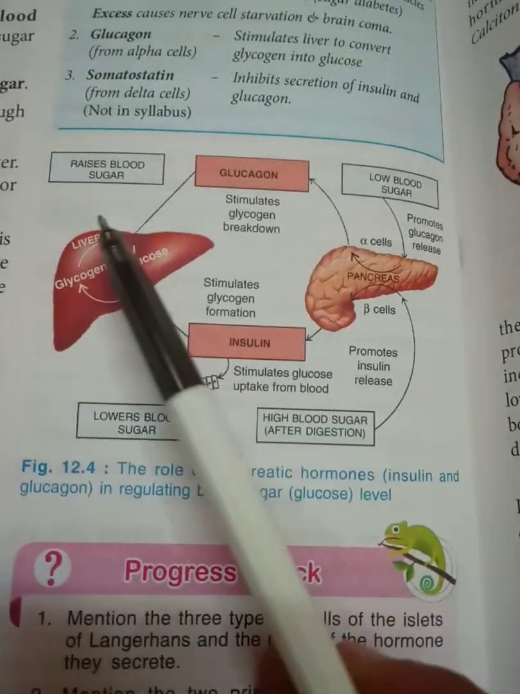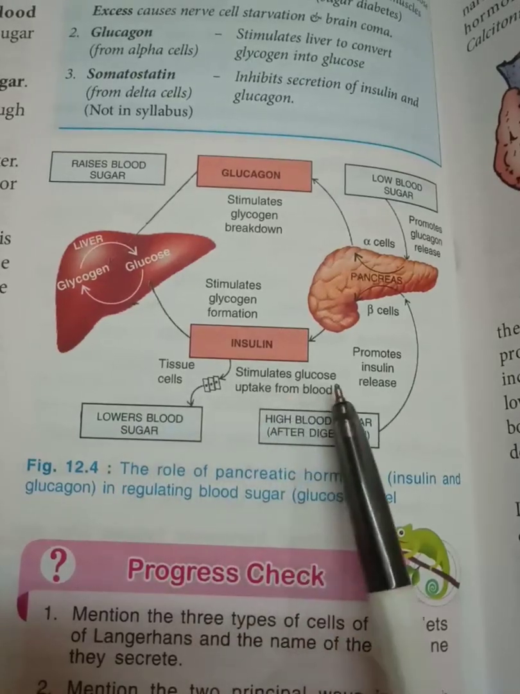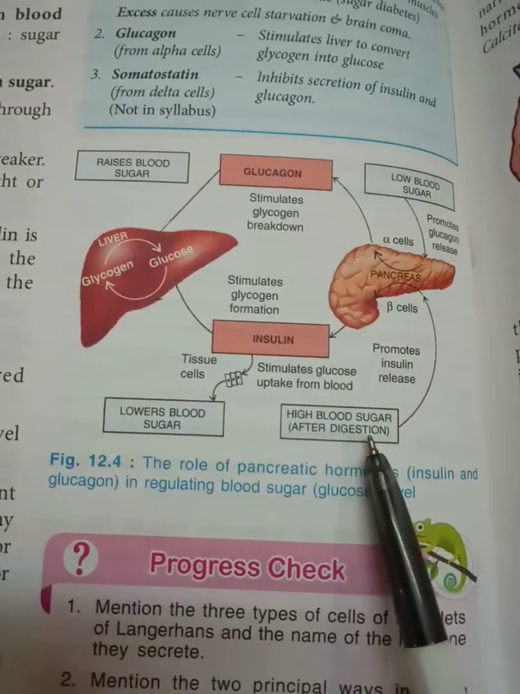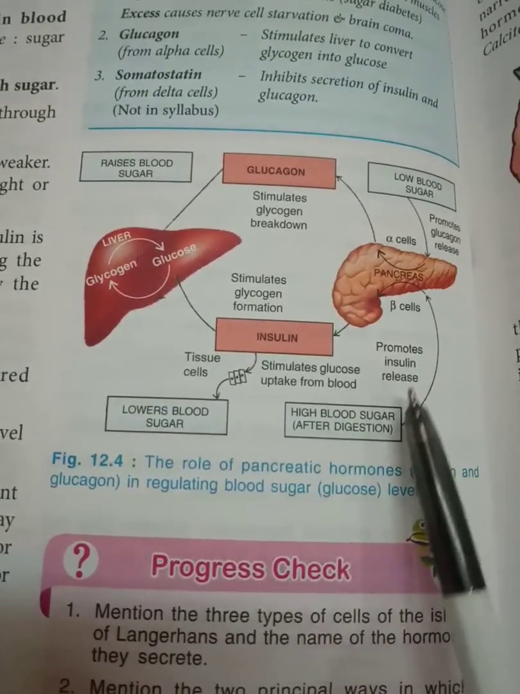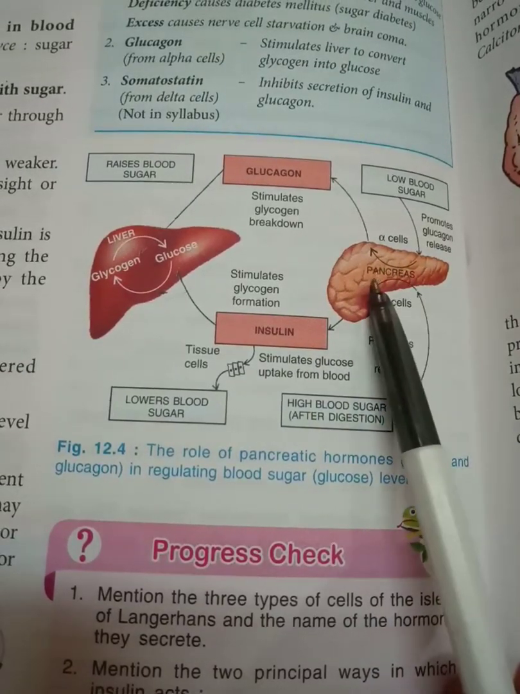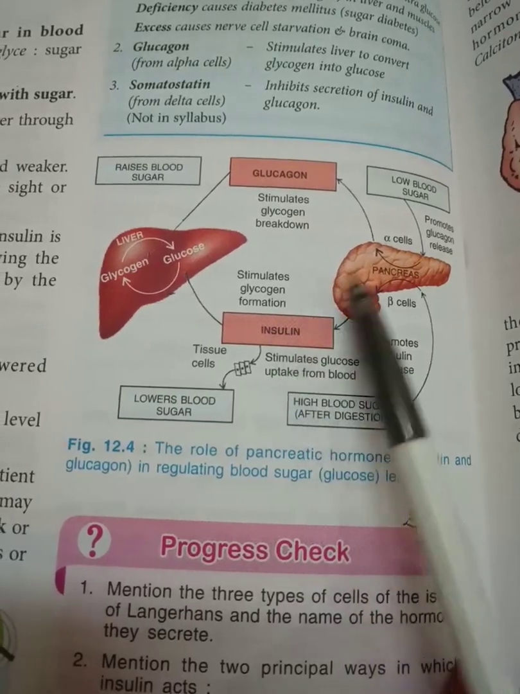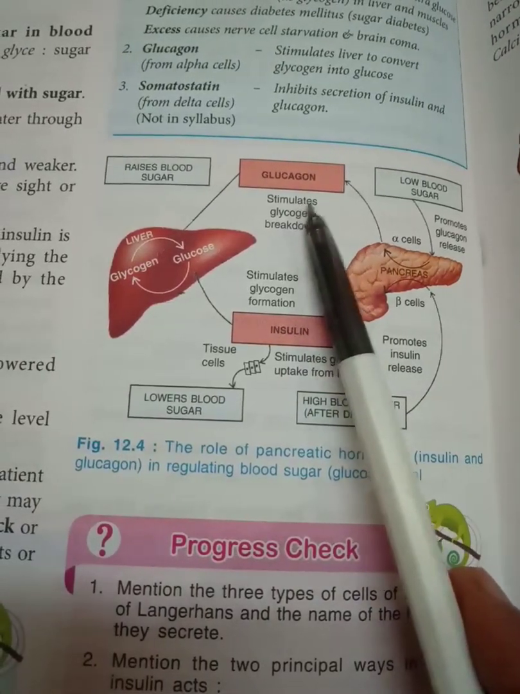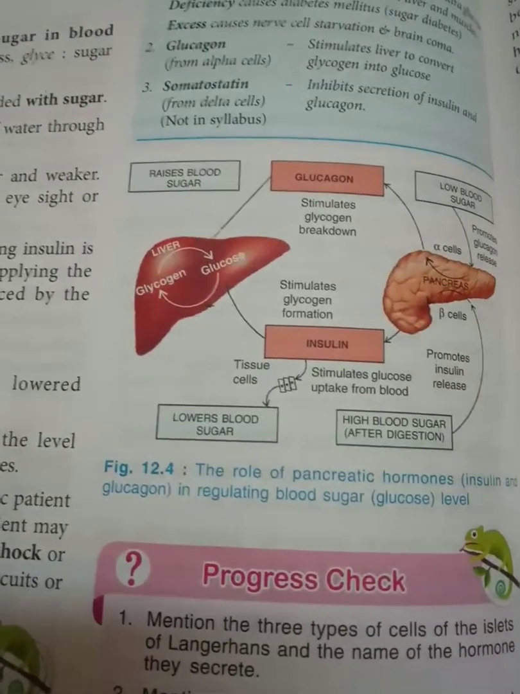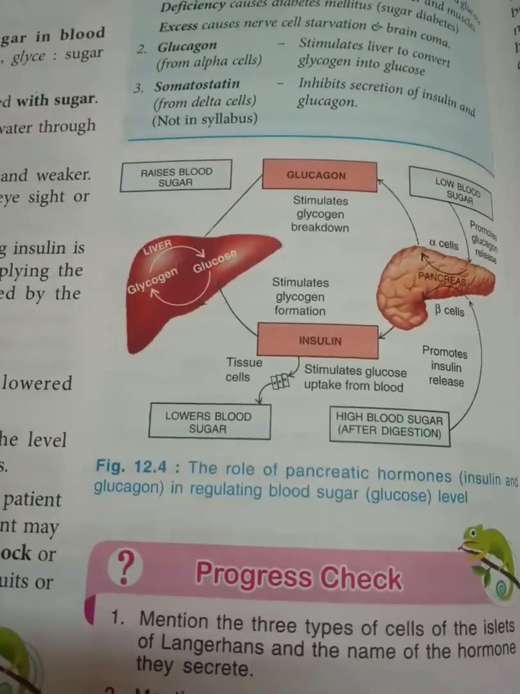So you can see, one raises blood sugar level, the other lowers blood sugar level. Okay, it stimulates glucose uptake from the blood. High blood sugar after digestion of food promotes insulin release. Okay, from the pancreas they are secreted, alpha cells and beta cells. The beta cells secrete insulin, alpha cells secrete glucagon, and low blood sugar promotes glucagon release. So this is the cycle that you should learn.